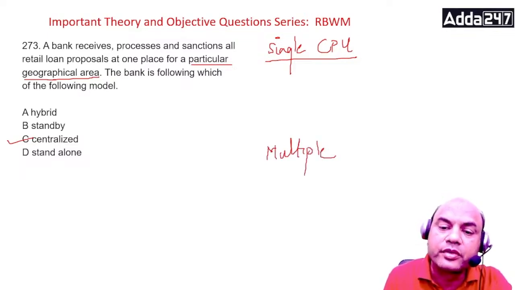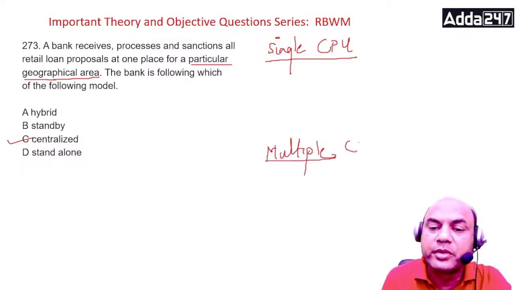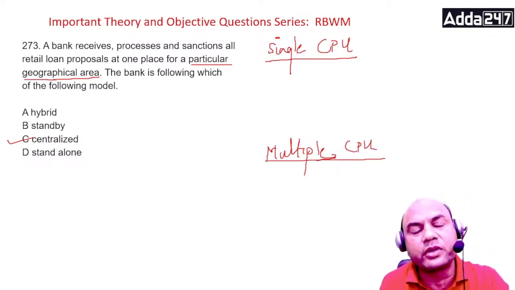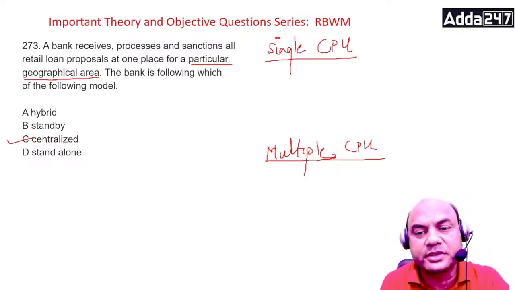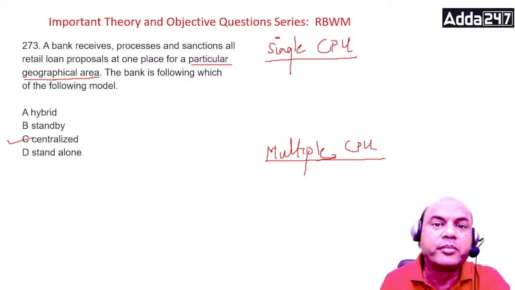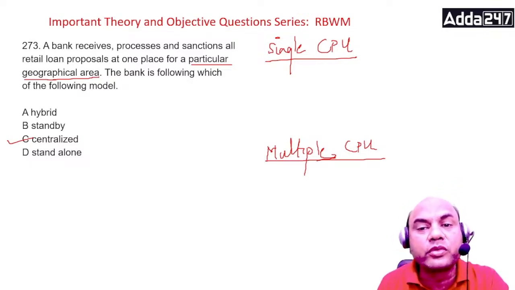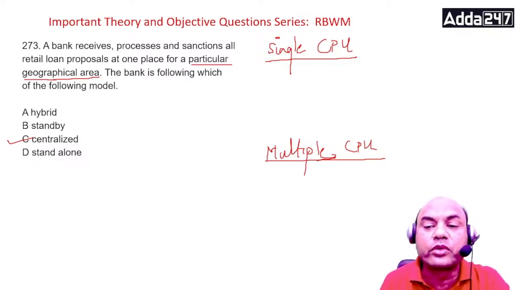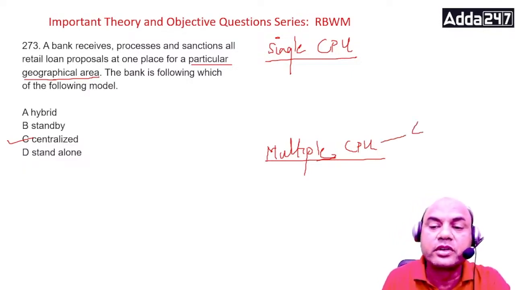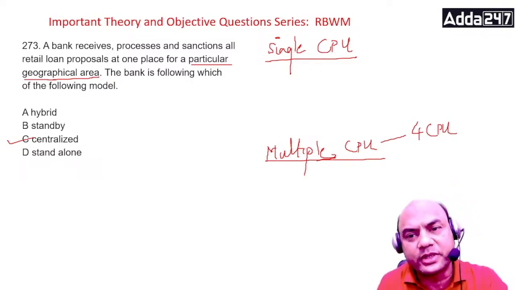Many of the banks are following these multiple CPU models. Why? Because India is so vast that if you keep a single CPU, there will be a huge workload on that single CPU. That's why they generally make 4 CPUs for 4 regions, north, south, east and west.